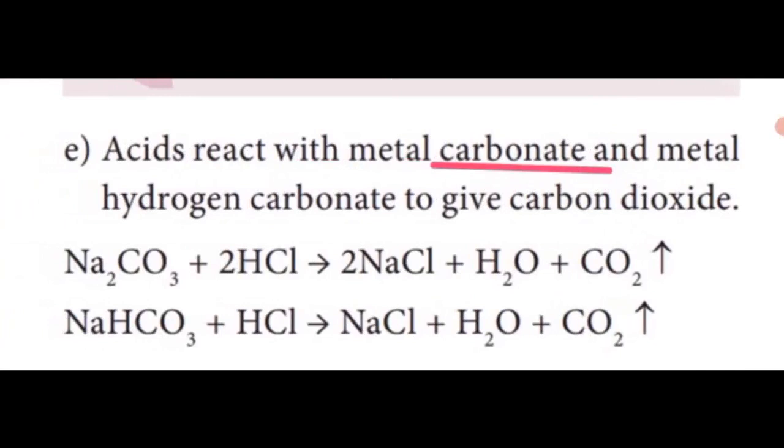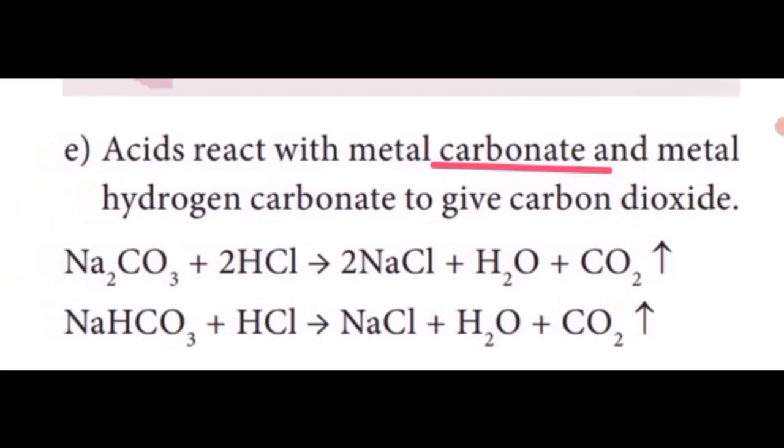Next property. Acid reacts with metal carbonate and metal hydrogen carbonate to give carbon dioxide. Each and every acid reacts with metal carbonate or metal hydrogen carbonate to give carbon dioxide gas.